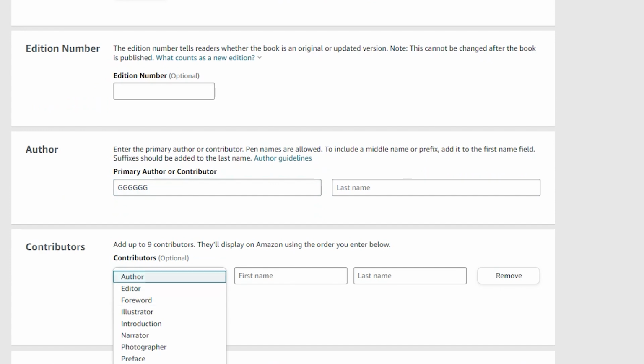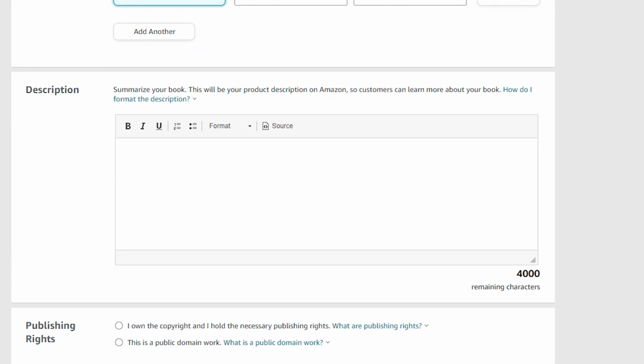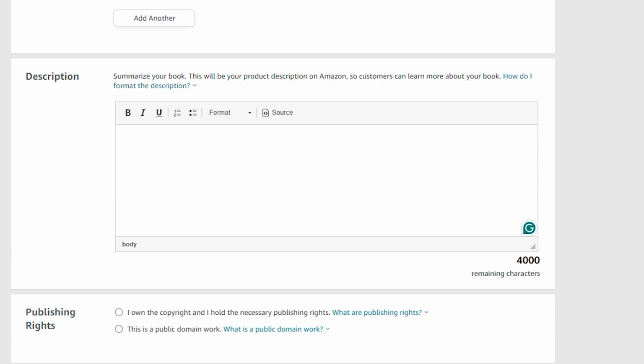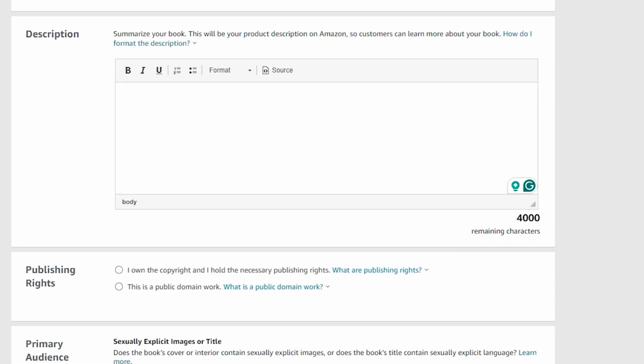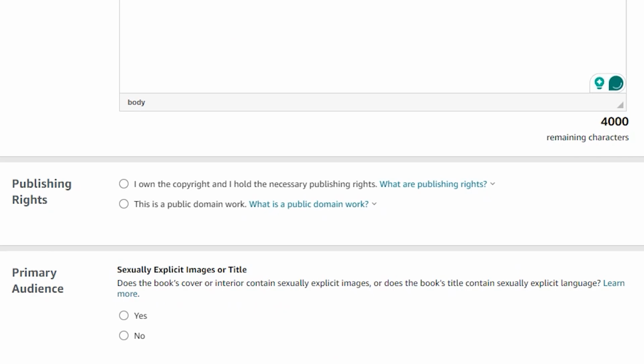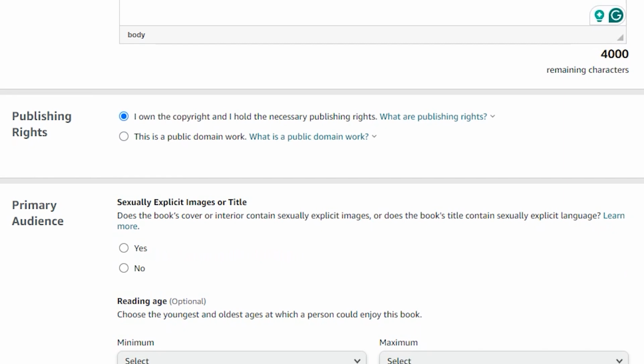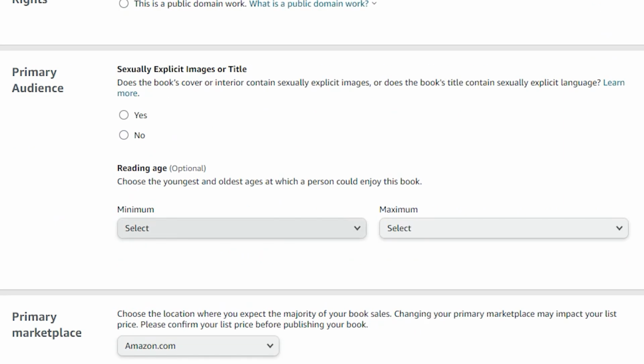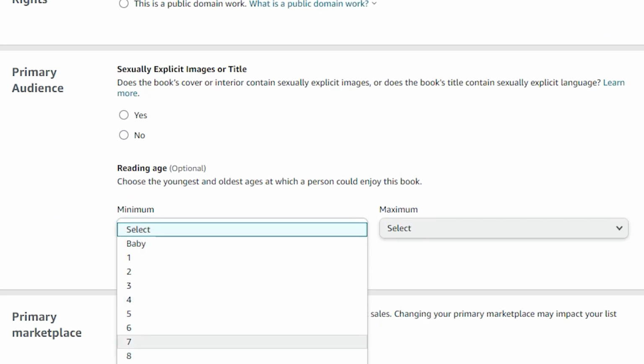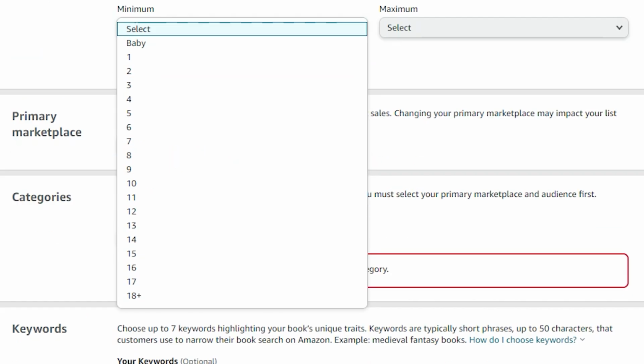Once that part is filled in, you can go ahead with the description. You can type this description, copy and paste it directly, or do it over here itself. Then the publishing rights: yes, if you own the publishing rights, you can go ahead with that, then the primary audience. Then you can indicate whether it is a sexually explicit title or not, by clicking that option. Then the reading age: minimum and maximum age you can select. Maybe if it is for children, you can select it accordingly. So the age bar you can go ahead with.